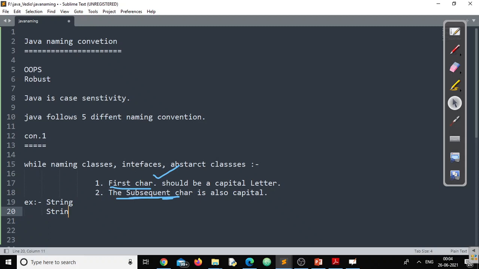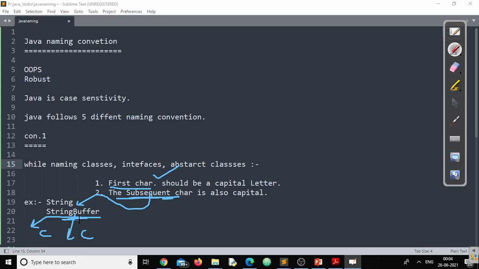In Java, we also have one more class called StringBuffer, right? Look at here. Whenever I am writing this class, what happened? The first character is a capital letter. The first character of the next word is also capital. So what I mean to say is, the subsequent character means the first character of the next word. Remember, there should not be any space in between.